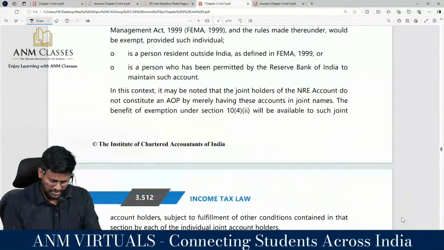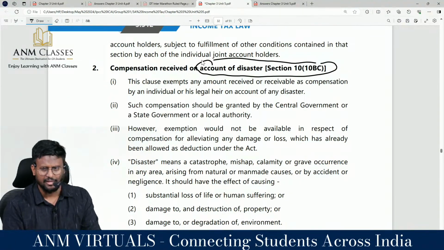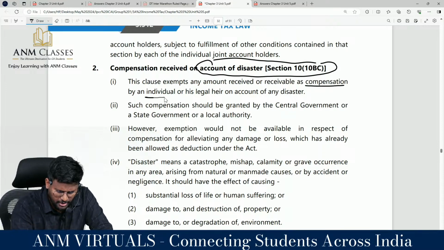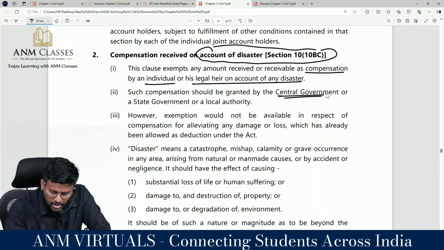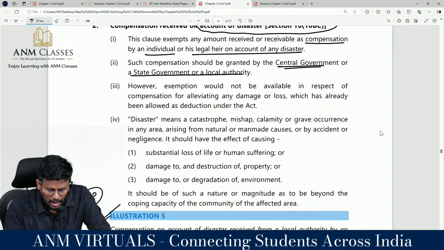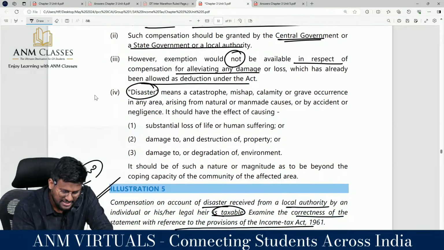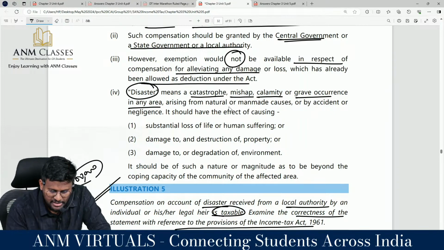Exempt from tax, because these are compensation received on account of disaster. Section 10(10BC): this clause exempts any amount received or receivable as compensation by an individual or his legal heir on account of any disaster. Such compensation should be granted by the central government, state government or local authority. However, exemption would not be available in respect of compensation for alleviating any damage or loss which has already been allowed as a deduction under the Act. Disaster means catastrophe, mishap, calamity, grave occurrence in any area arising from natural or man-made causes or by accident or negligence.